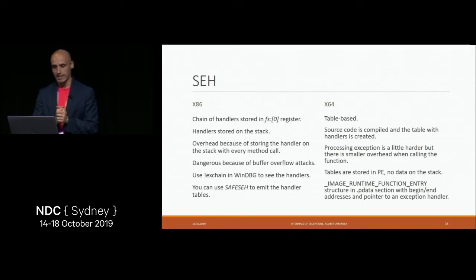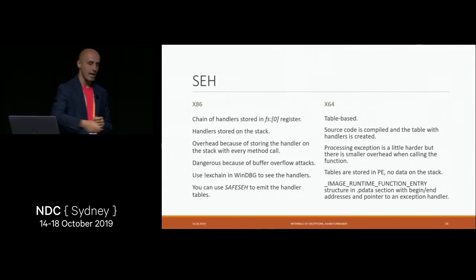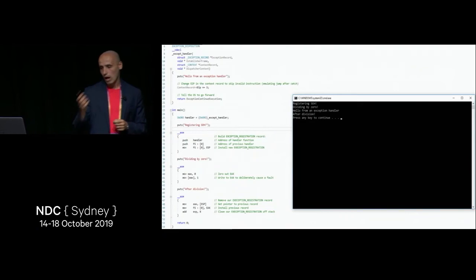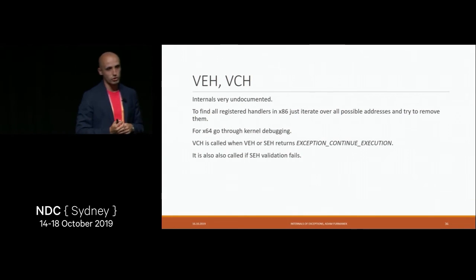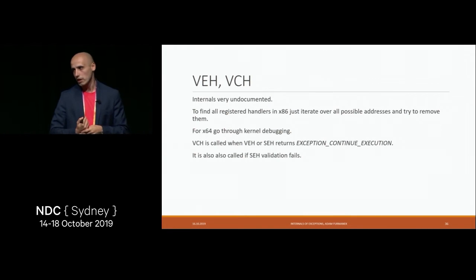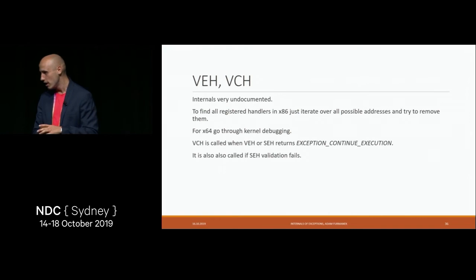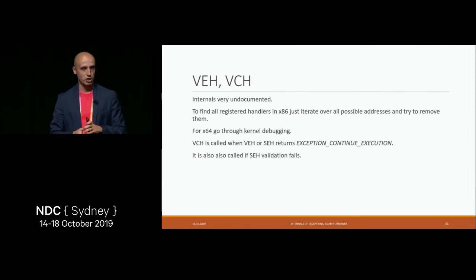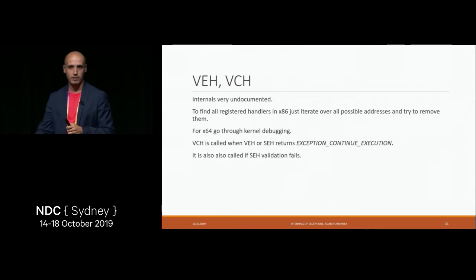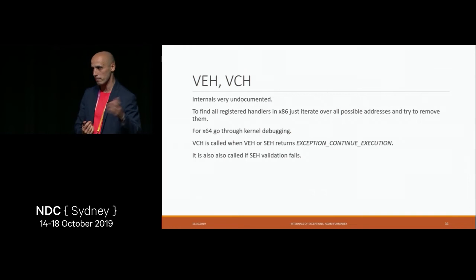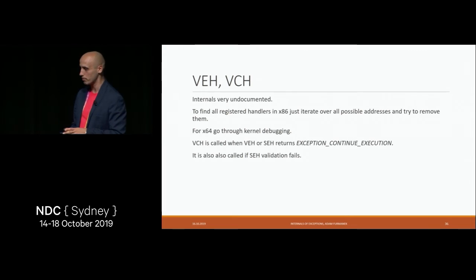OK, so that was SEH in x86 and x64. When it comes to VEH and VCH, those two mechanisms are highly undocumented. It's very hard to figure out how they work under the hood. If you want to figure them out, in a 32-bit application it's easy. You can find all the handlers by iterating through the whole memory address space, which takes around 10 seconds at least on this machine. In 64-bit, it would probably take a little longer. You could do some optimizations, like check which pages were mapped into the process or something like this.